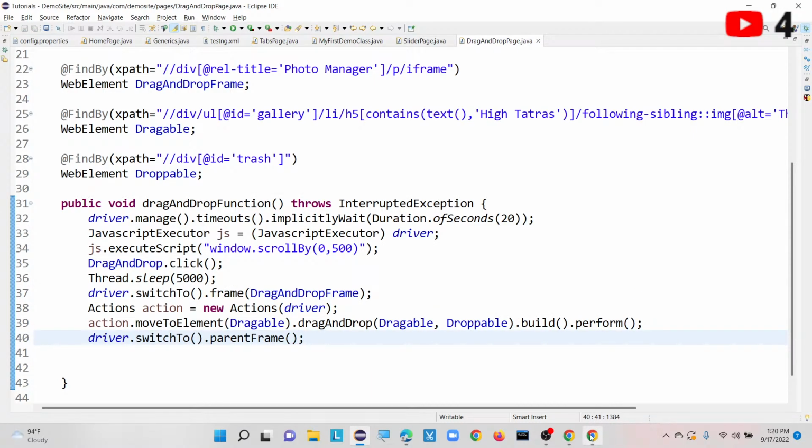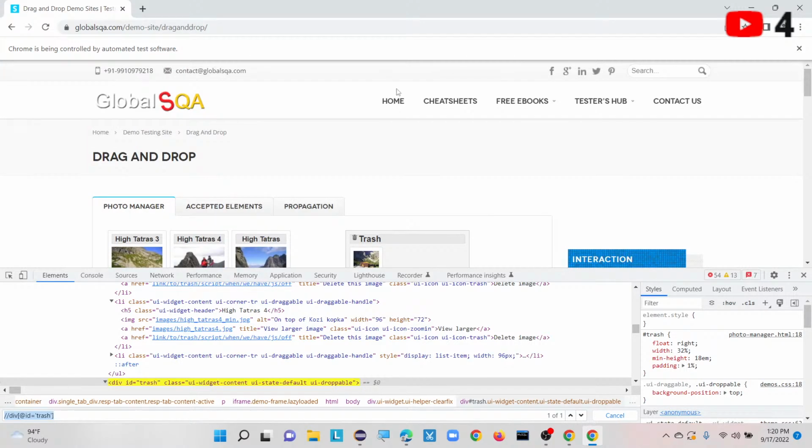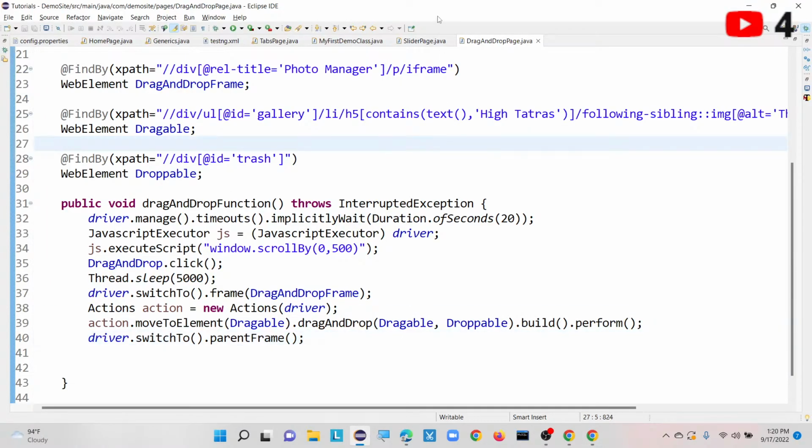Once I am done with my process here, what is our next step? I want to click on this demo testing site. To click on this demo testing site, I want to change my driver focus from frame to parent frame. That is called the demo testing site. The same line I can use from here also.